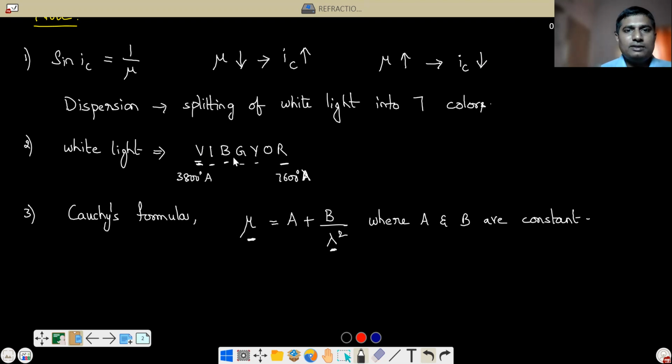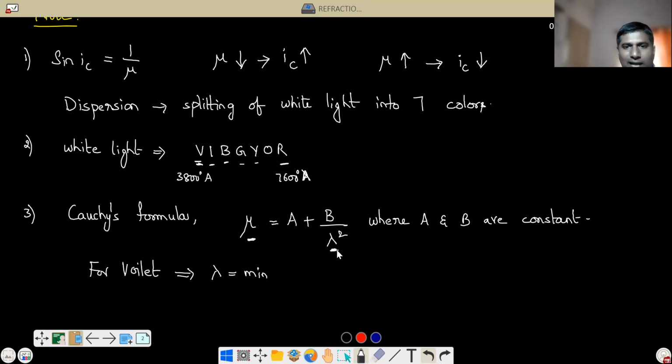Since the refractive indices are different for each color, the critical angles are also different for each color. Out of the given colors, lambda is minimum for violet.